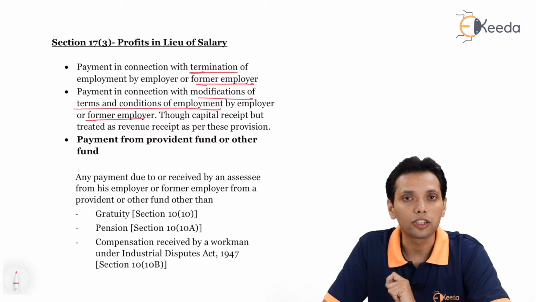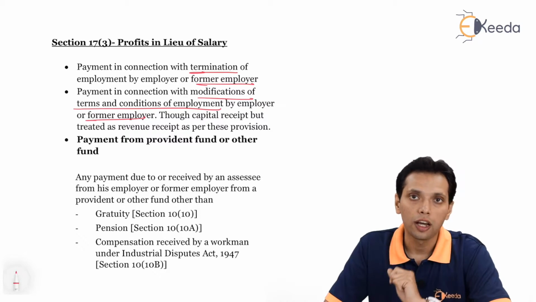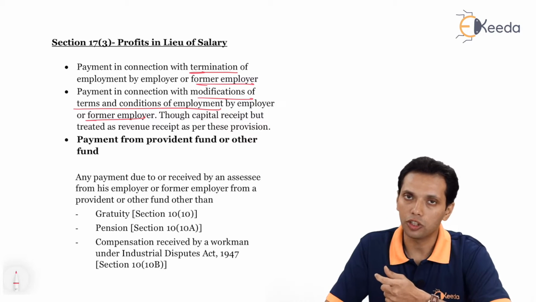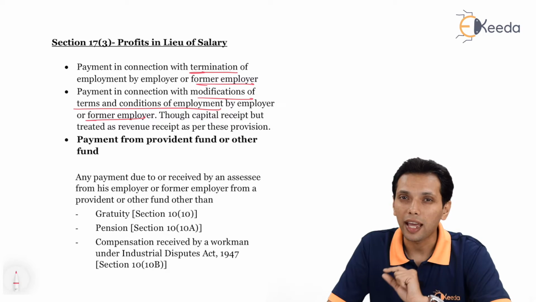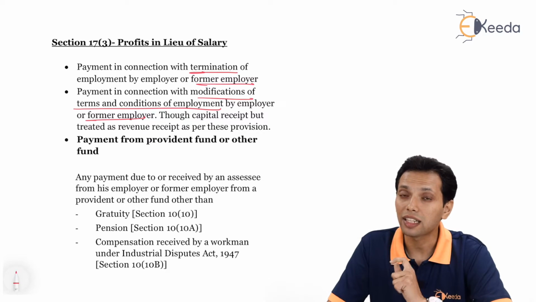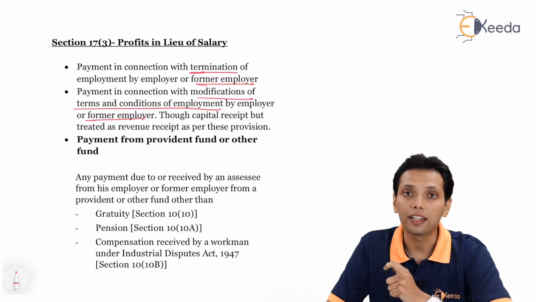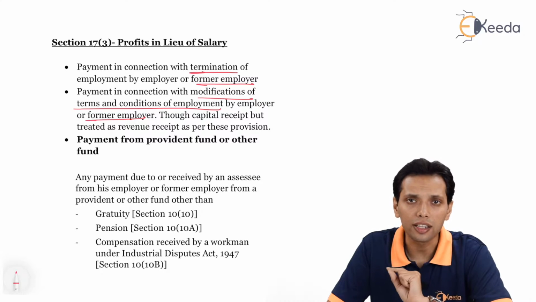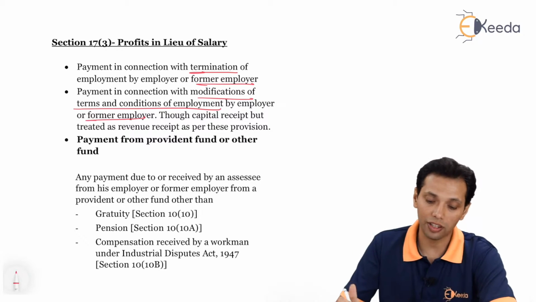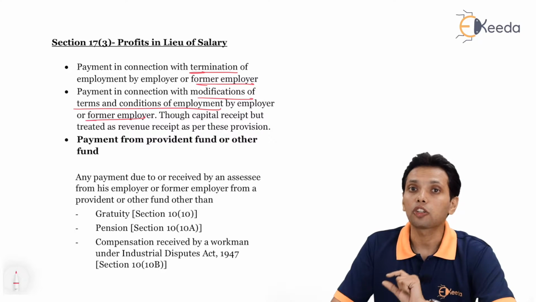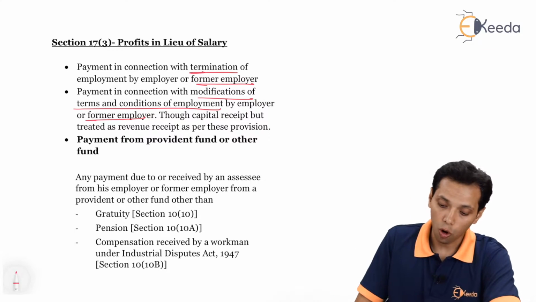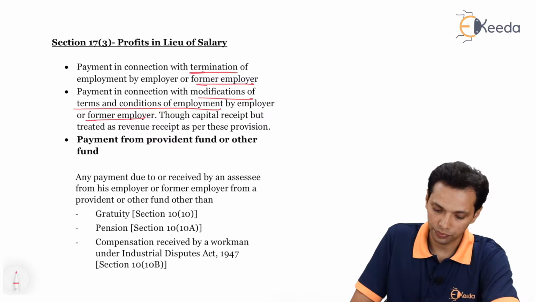Any payment received by the employee on account of modification of the terms of employment can be termed as capital in nature. However, it is specifically taxable under subsection 3 of section 17. Accordingly, though being capital in nature, it will be subject to tax in the hands of the employee.